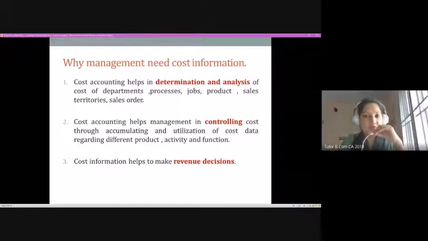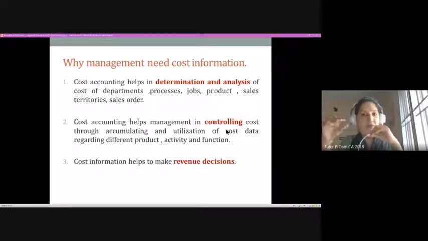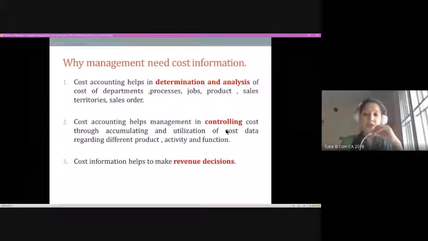The first factor which we need to consider is for taking decision, because when you have cost information with you, you can analyze your current position to take various controlling measures. So that's what cost information helps the management for deciding on various situations and for effective control of the cost, because cost data is available on a regular basis, so that helps you to control the cost incurred.